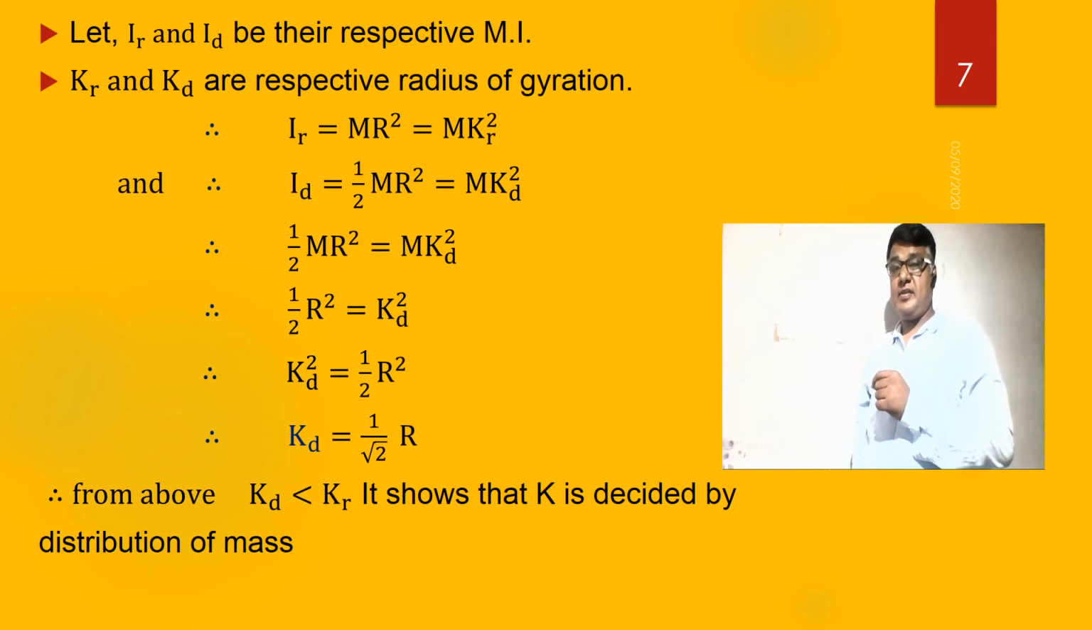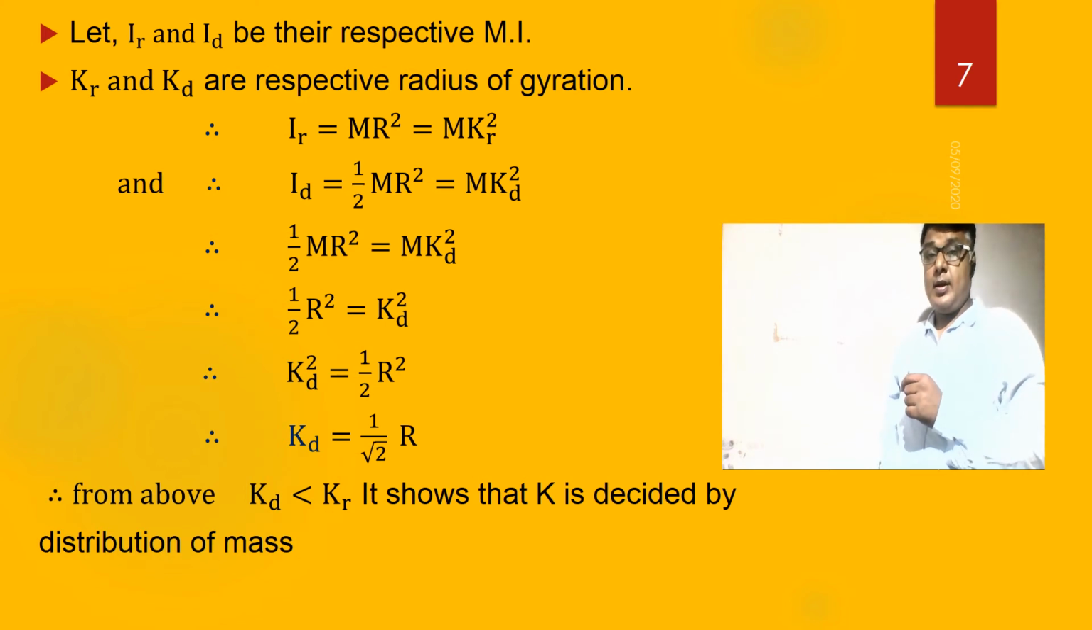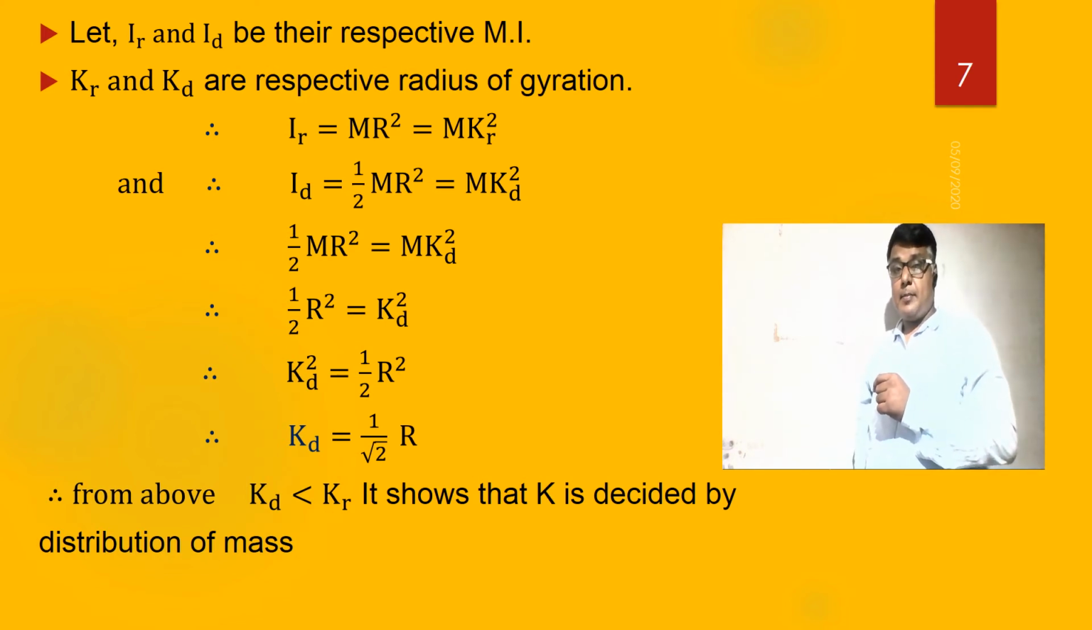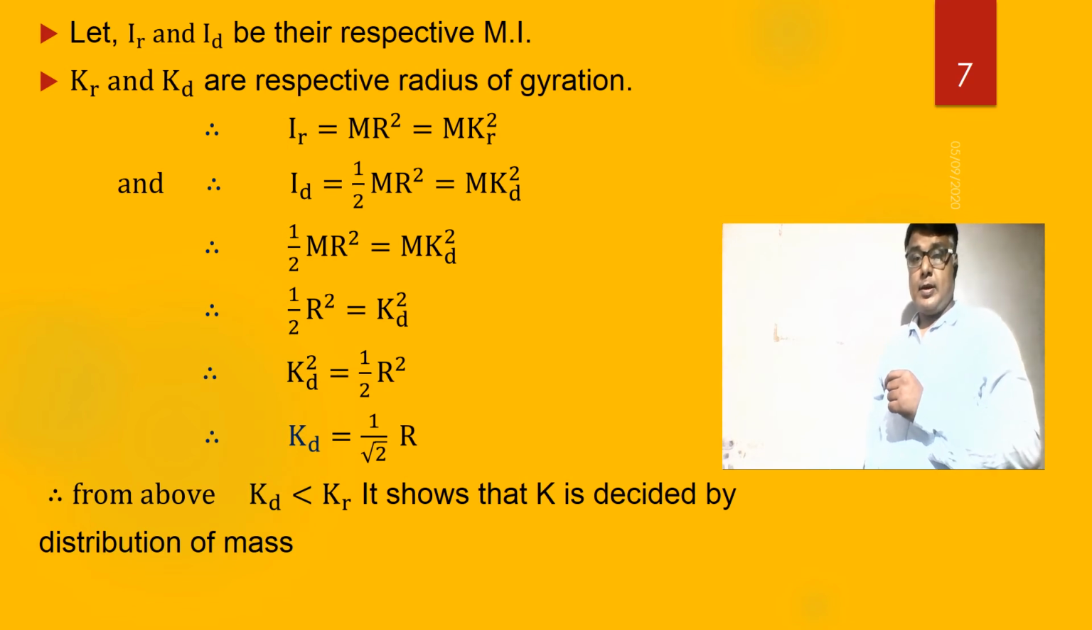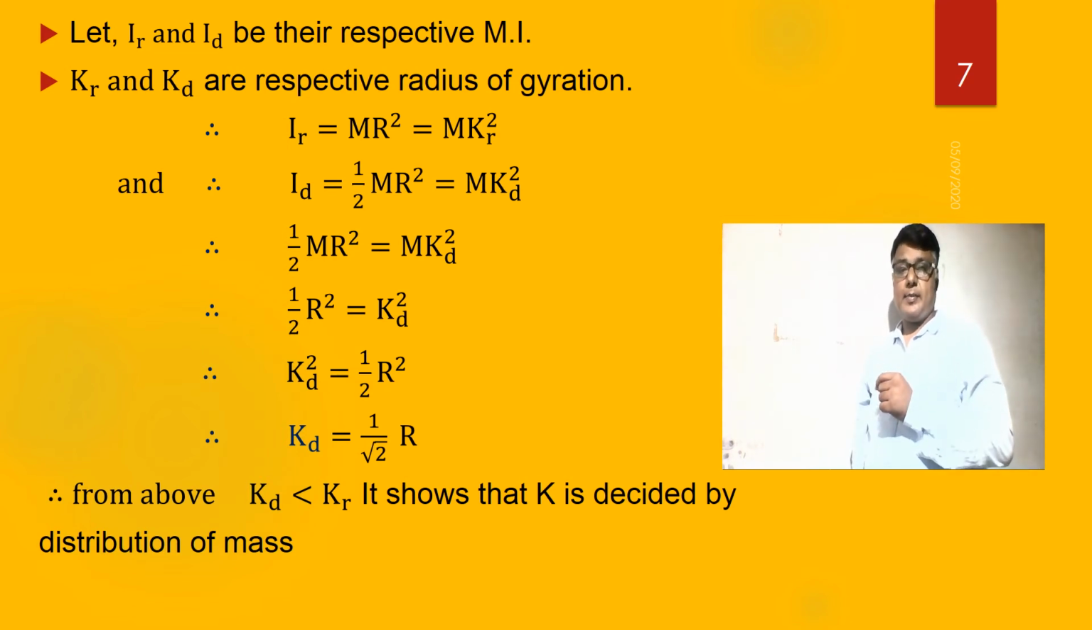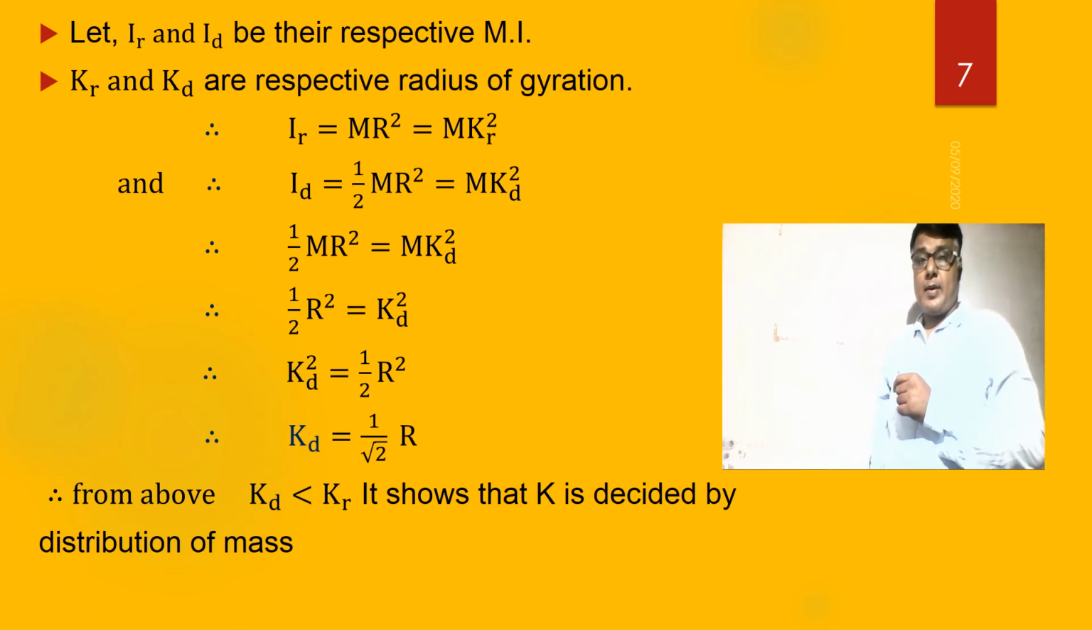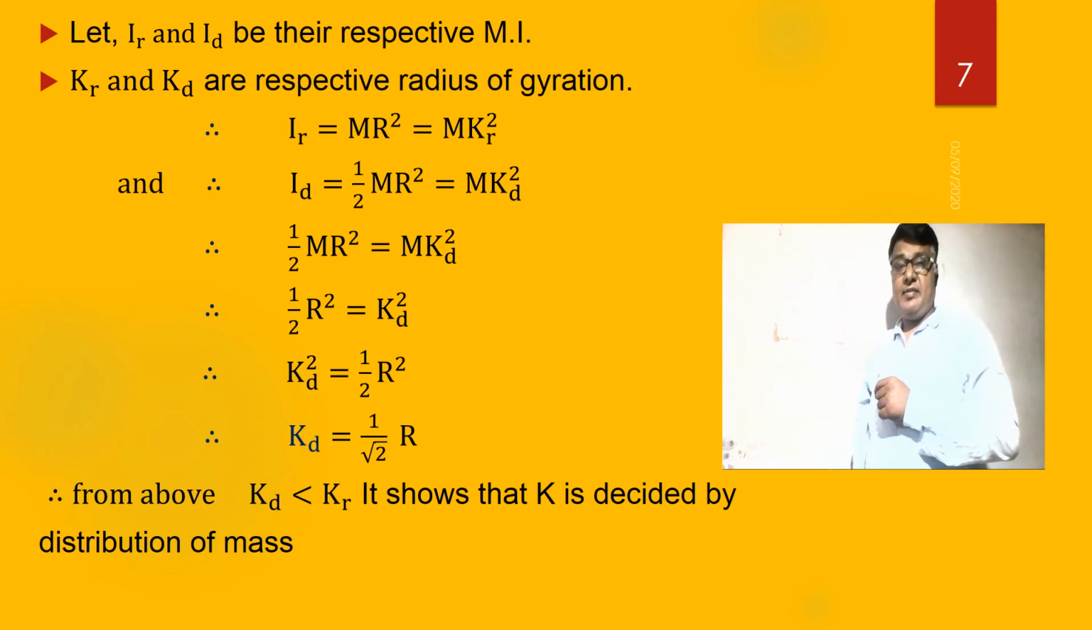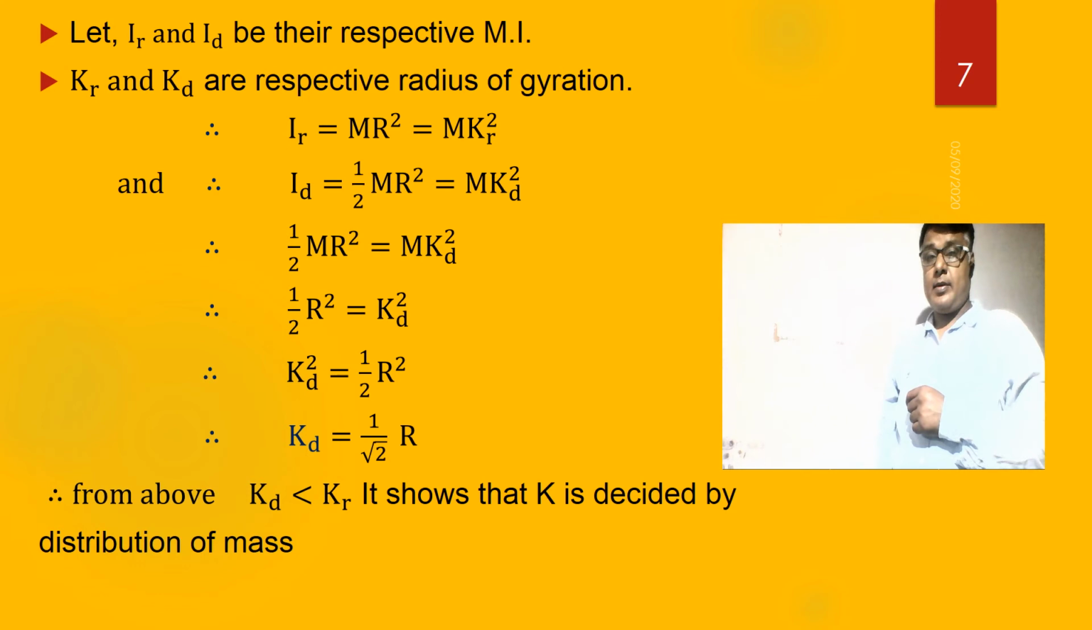Therefore, we first see the moment of inertia of the ring: IR is equal to mr square. Now, in place of r we take the k. Therefore, IR is equal to mr square is equal to mkr square. Now, ID is equal to half mr square. Therefore, half mr square is equal to mkd square.